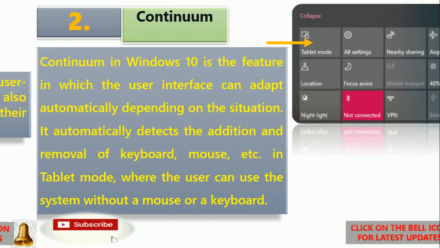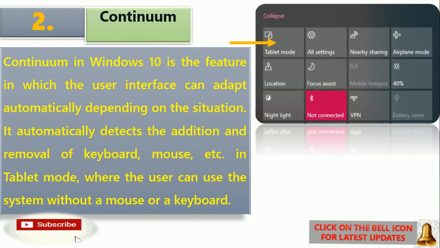Next, we have Continuum. So what is Continuum? Continuum in Windows 10 is the feature in which the user interface can adapt automatically depending on the situation. The meaning of this sentence is that the graphical user interface, where we work, will adapt itself automatically.